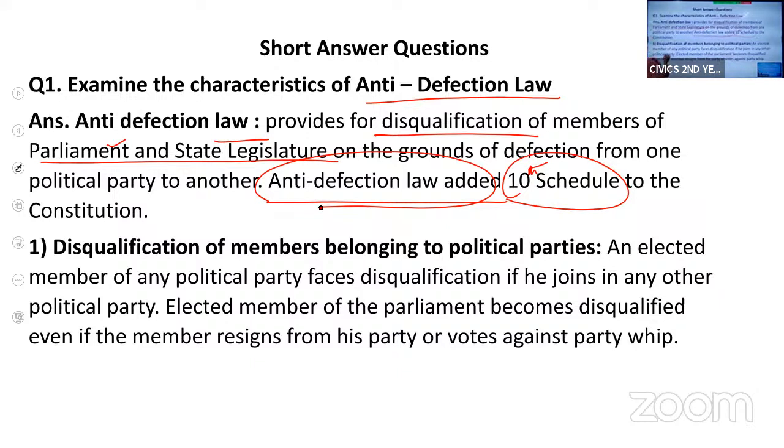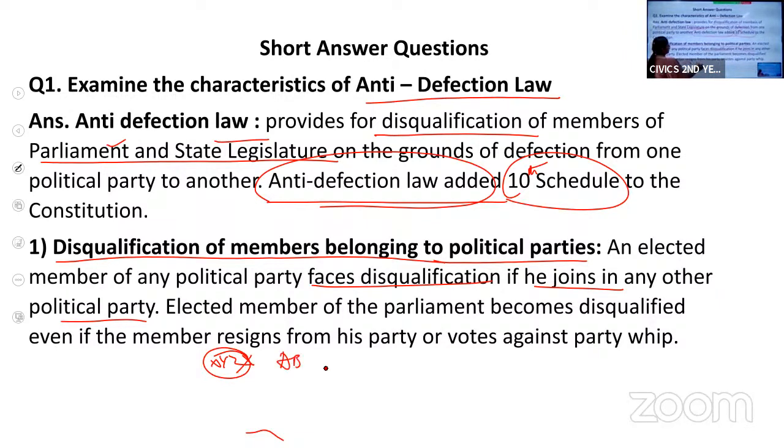The first one is disqualification of a member belonging to political parties. An elected member of any political party will face disqualification if he joins any other political party. For example, I have contested from XYZ party, people have voted for me and I became the member of parliament or state legislature. After getting elected, I leave XYZ party and join ABC party.